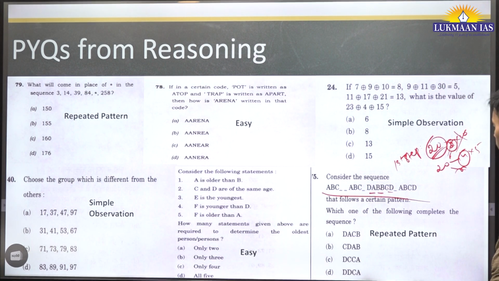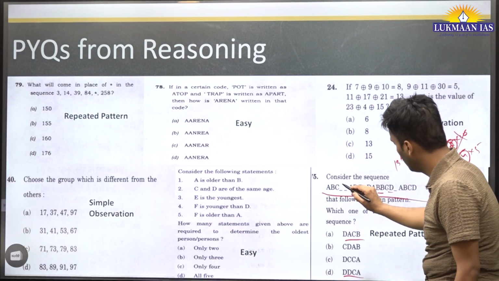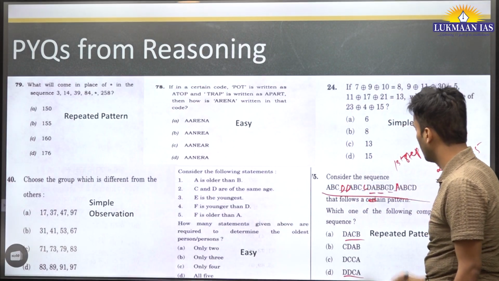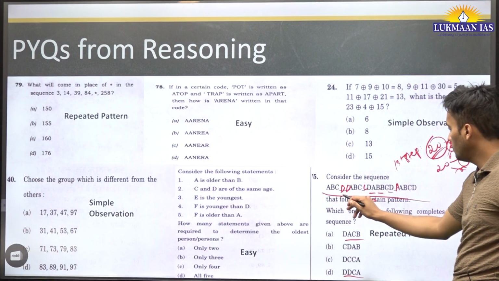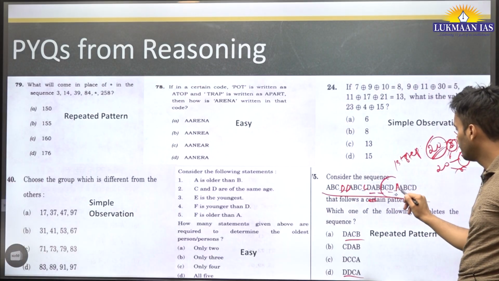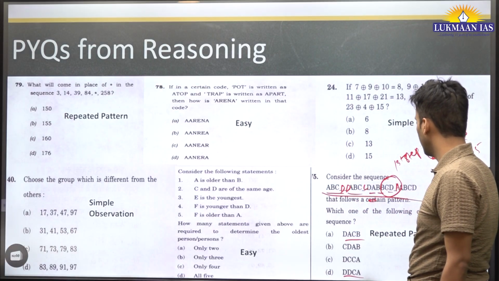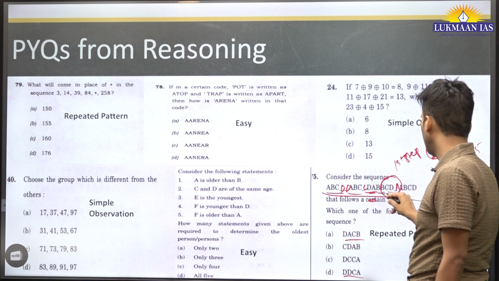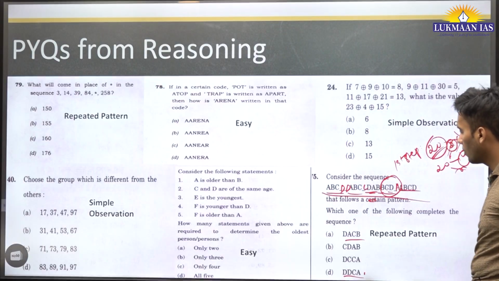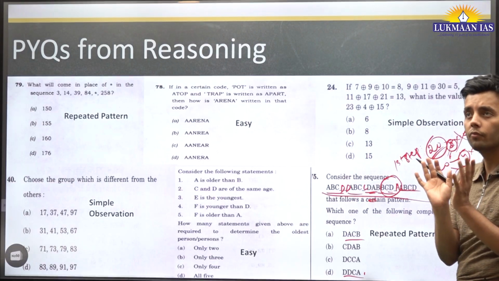Now let's check in 4. Suppose let's put DDCA. Now let's see if we can find any pattern from here. ABCD, DABC, CDAB, BCDA. All distinct terms in each group. So this could be a possible answer because it is following a pattern in which, in a grouping of 4, none of them is being repeated.